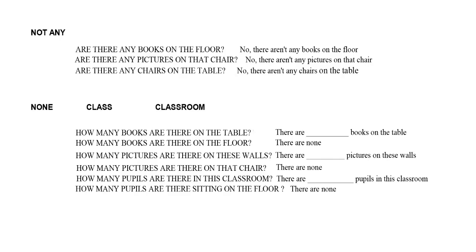How many pictures are there on that chair? There are none. How many pupils are there in this classroom? There are 12 pupils in this classroom. How many pupils are there sitting on the floor? There are none.